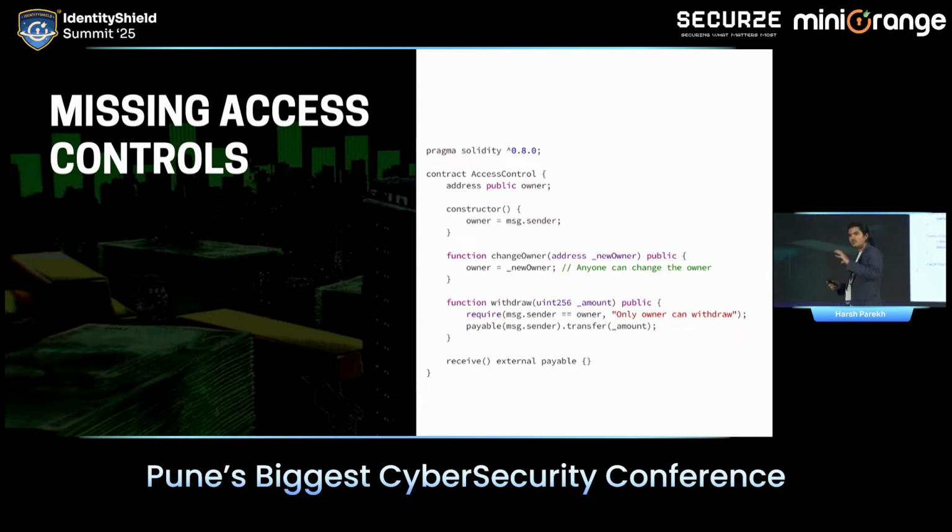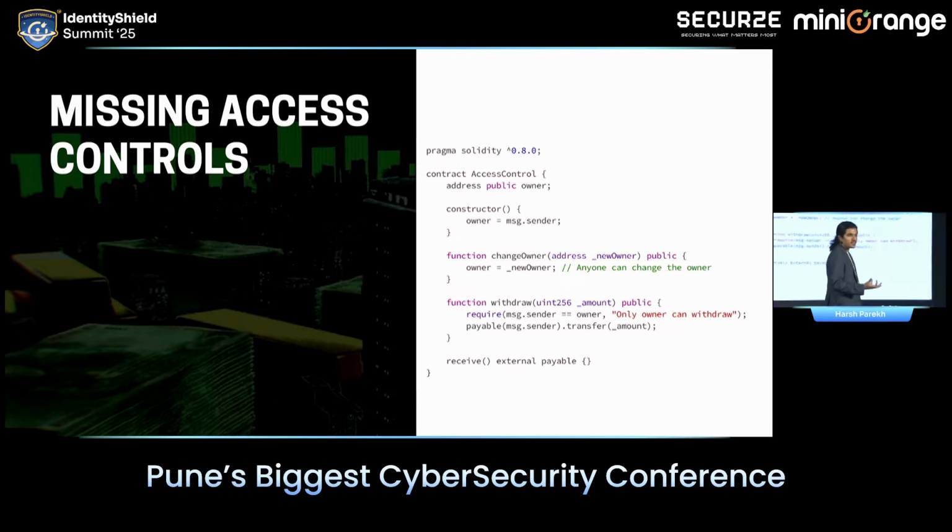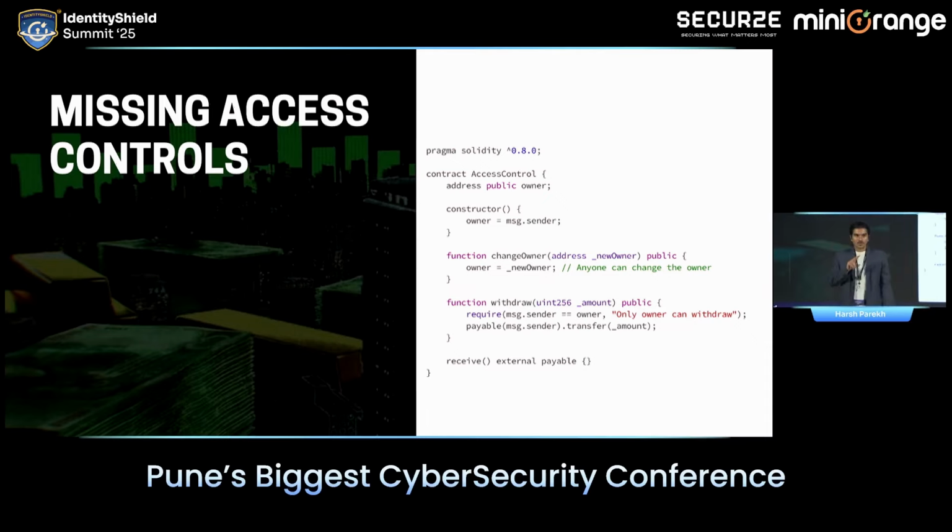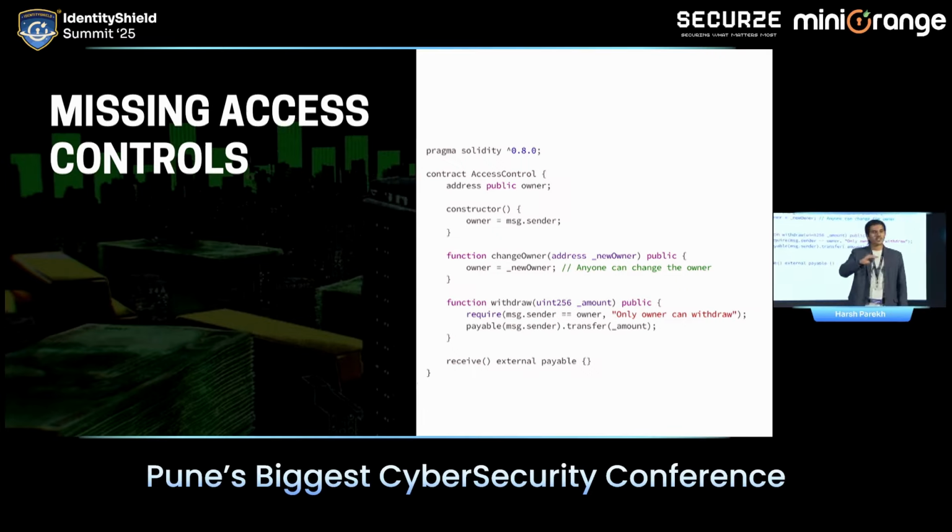If I'm deploying something on the chain, I'll be the owner of that contract, correct? Now if I have to be the owner, I need to have the admin access controls. If I don't have those admin controls, it's a problem. There are two functions over here, change owner and withdraw. In the withdraw function, you can see there is a require condition: require message.sender should be the owner. That is a classic equal to check.